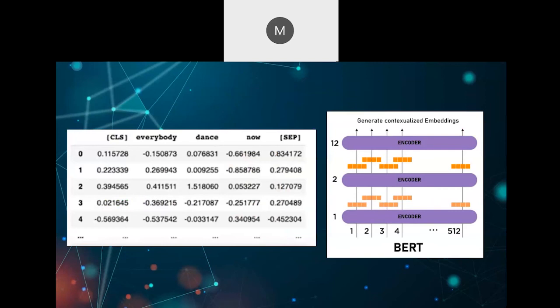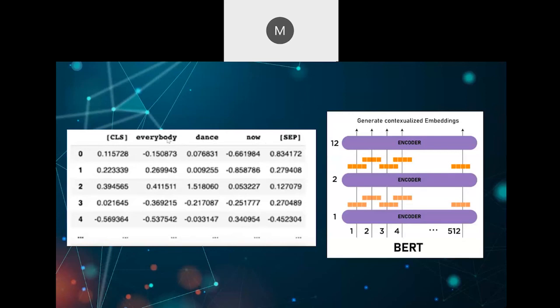Now, if you look at these two pictures, what they say is that BERT is basically a stack of encoder layers. The encoder layers that you just saw a few minutes ago, you just stack these encoder layers and then perform the two fine tuning techniques. And what you get are contextualized embeddings. For example, this is a sentence: everybody dance now.